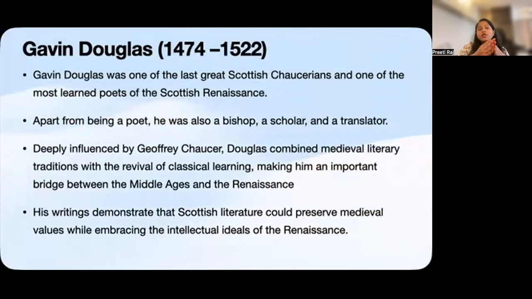Now, what makes Gavin Douglas particularly important in literary history is that he stands almost at the meeting point of two different literary worlds. On one side, we have the medieval tradition. Like the other Scottish Chaucerians, Douglas was deeply influenced by Geoffrey Chaucer and inherited many features of medieval literature. But on the other side, we can already see the growing influence of the Renaissance, particularly its renewed interest in literature and the learning of the classical world. And Douglas brings these two traditions together. So that is why we can describe him as an important bridge between the Middle Ages and the Renaissance.